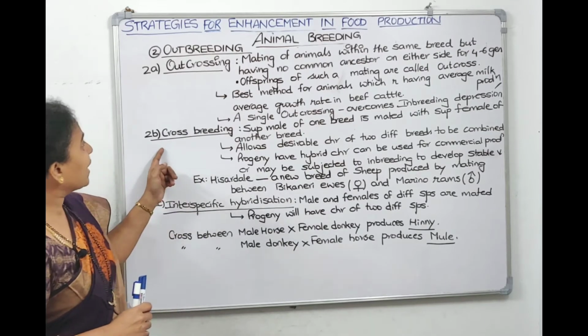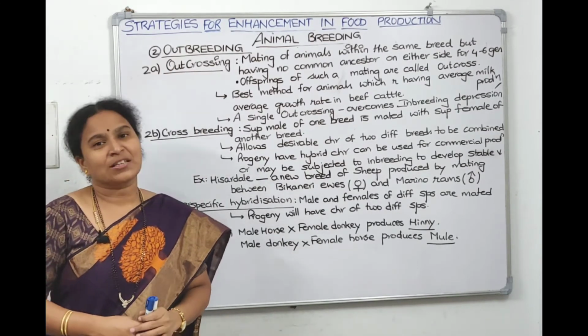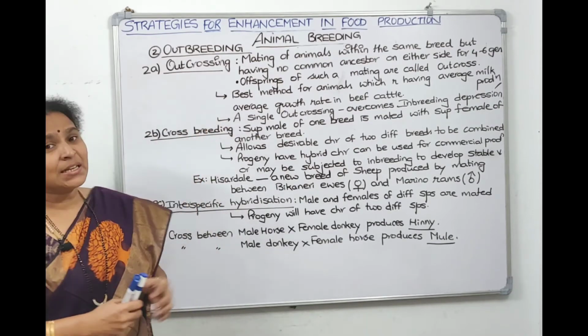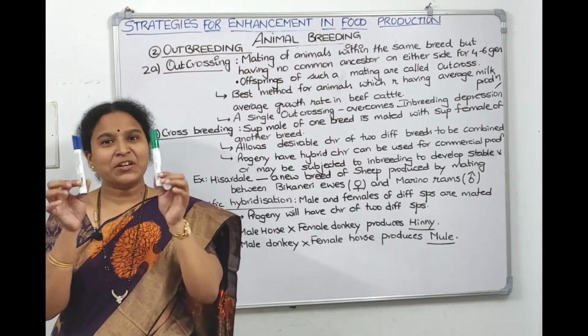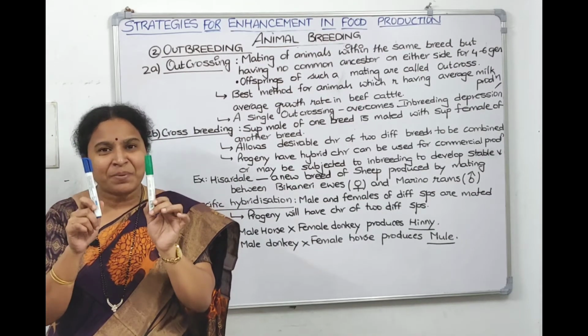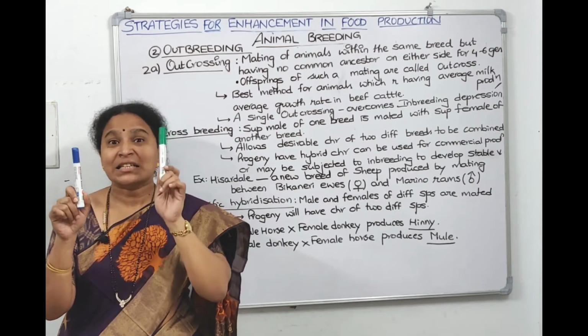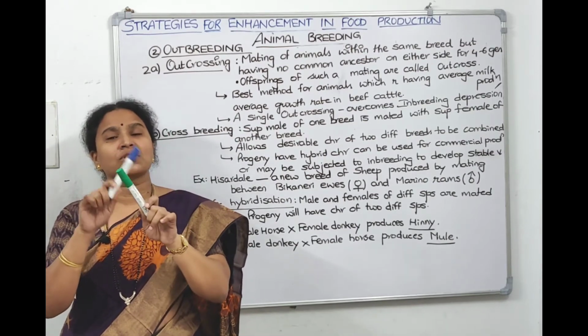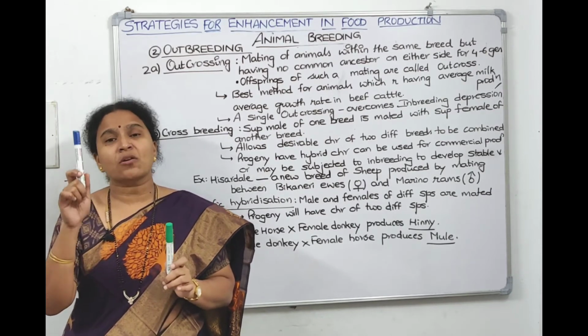Now let's talk about the second method of outbreeding. It's called crossbreeding. What is it called? Crossbreeding. If outcrossing is between the same breed, then crossbreeding is between two different breeds. So this is Jersey and this is Sahiwal. Two different cows when we breed them. Jersey has a superior quality, right?